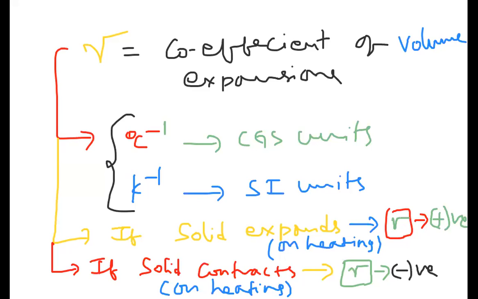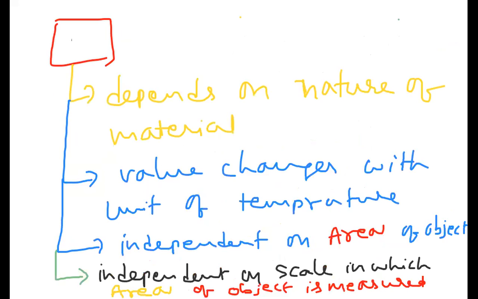Same properties as what we discussed in alpha and beta, the same thing here also for gamma. So for gamma, what should I write? It depends on nature of material. Yes, correct. And it changes with unit of temperature. Second point also correct. Third point, independent of volume of the object, independent of the scale in which the volume of the object is measured. Like that we have to classify all these alpha, beta and gamma.